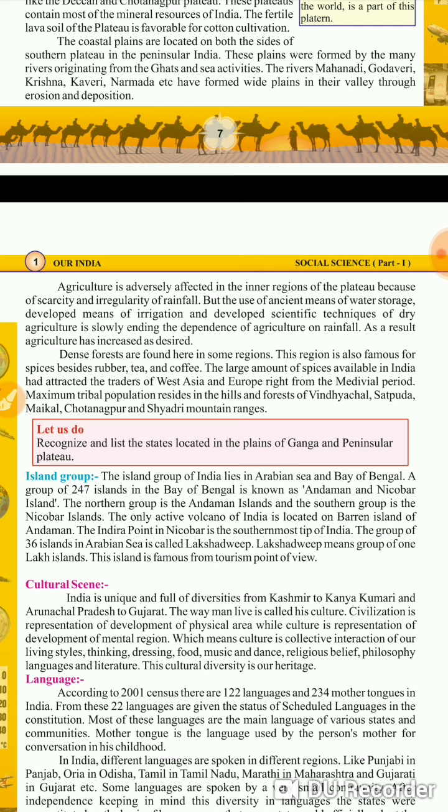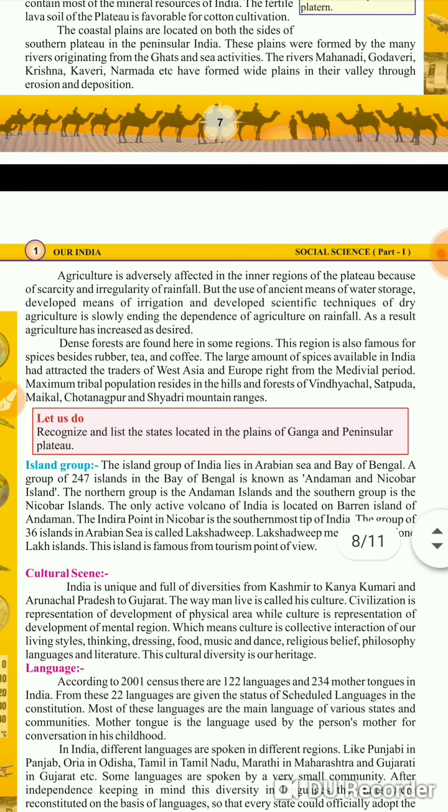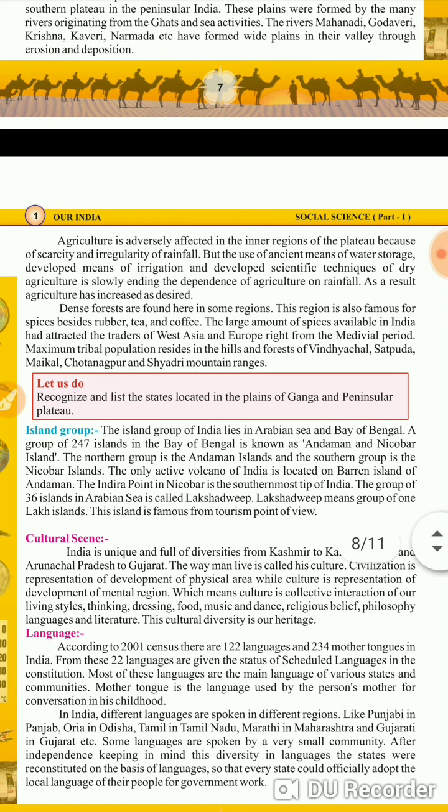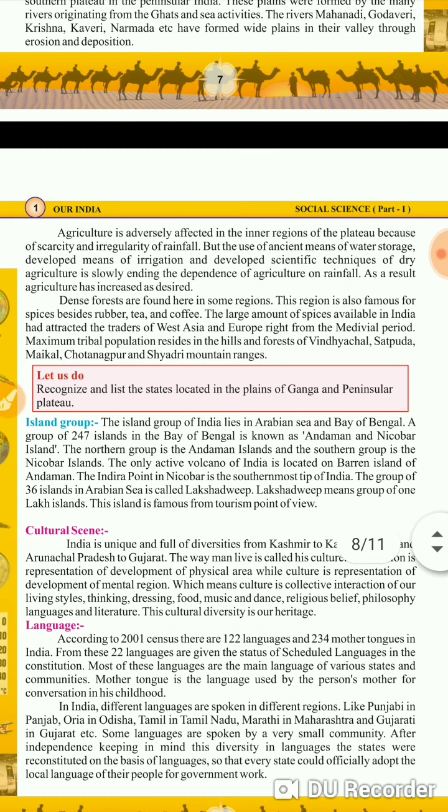The large amount of spices available in India had attracted the traders of West Asia and Europe right from the medieval period. Maximum tribal population resides in the hills of the forest of Vindhyachal, Satpura, Chota Nagpur, and Sahyadri mountain ranges. So, this particular region is very much famous for spices. Actually, we are talking about this area from ancient times.